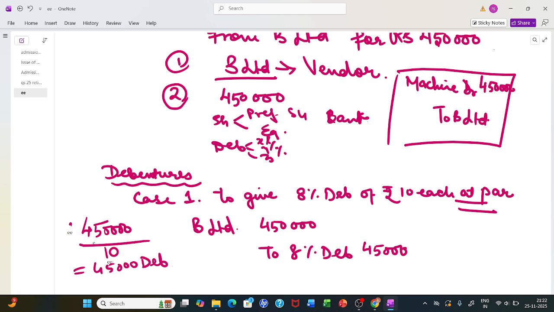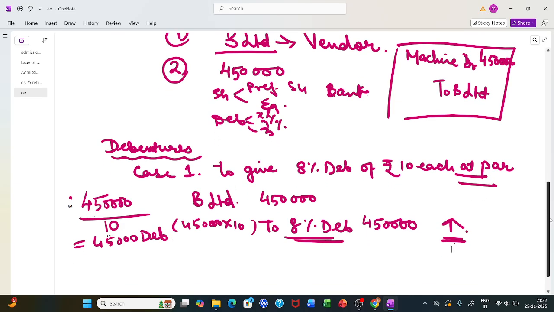So 45,000 into 10 is what gets credited to 8% debentures. Debenture is increasing by this amount, so I'm mentioning this amount here: B Limited to 8% debentures. I repeat, we are issuing debentures at par in this case.